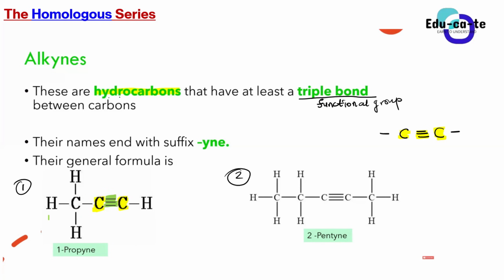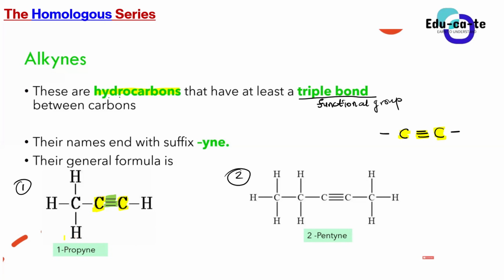So the functional group, or the bond that we use to identify that this is an alkyne, is a triple bond. Whenever we've got a triple bond, that helps us to identify that this is indeed an alkyne. Are we together? Yes, sir.